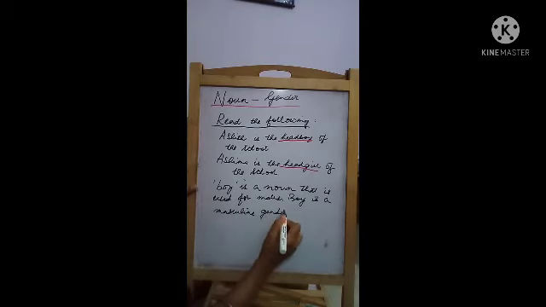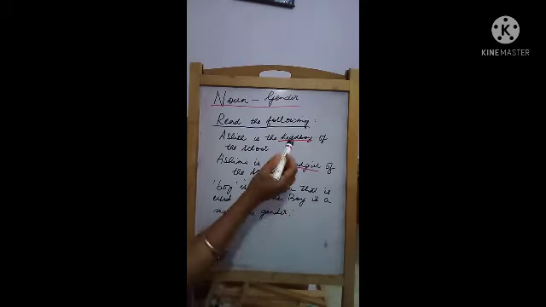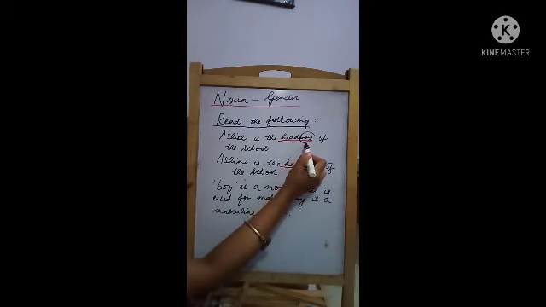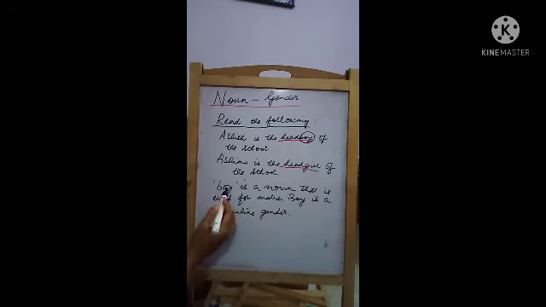So let us read the sentence again. Ashish is the head boy. What have I written? Head boy of the school. So boy is a noun that is used for males. Males matlab purush. So boy is a masculine gender. Alright, so boy is a masculine gender.